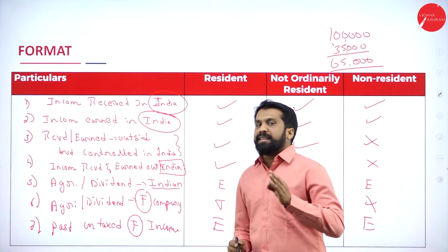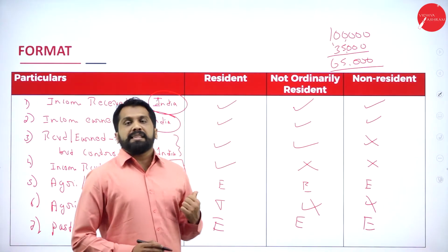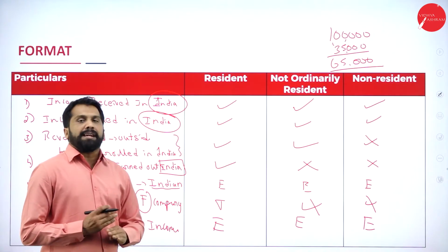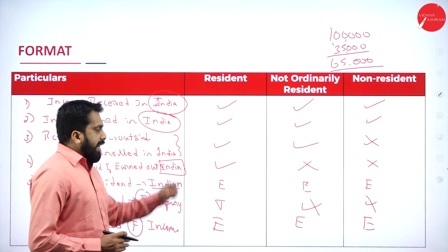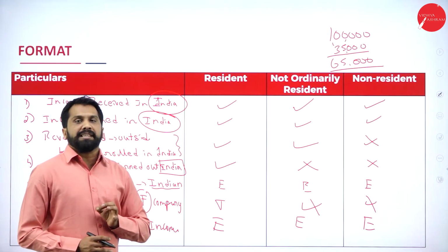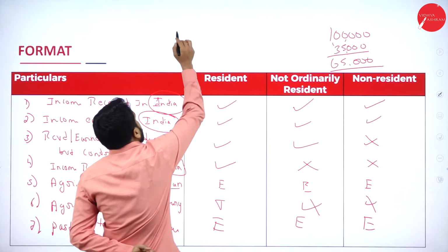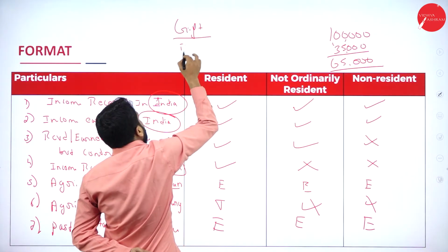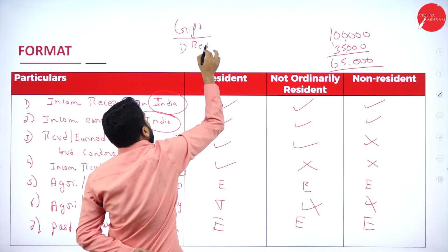What I told you, the 10 marks problem you will get from incidence of tax. If you learn this format, your 10 marks problem is done. Along with that, you have one more thing, that is gift received. Now remember, if it is gift received, very simple: from relatives,